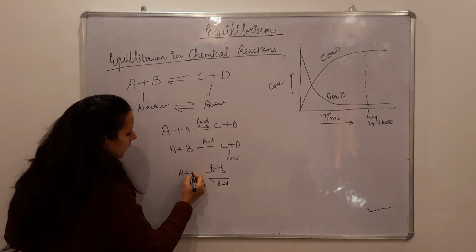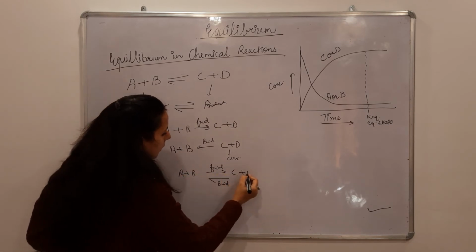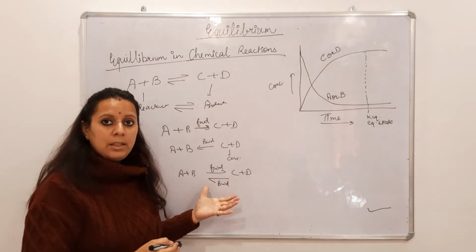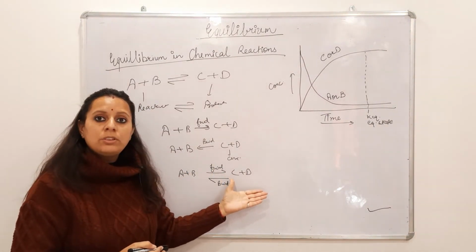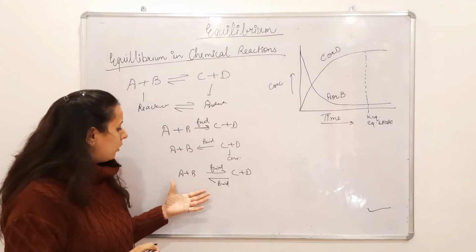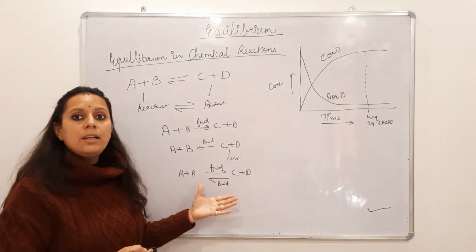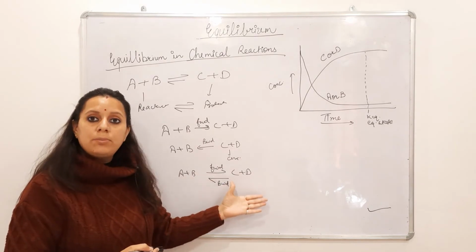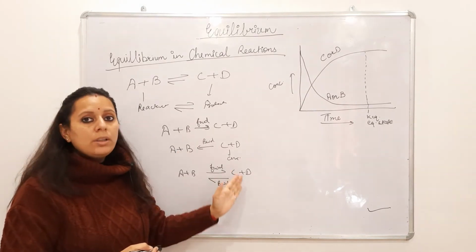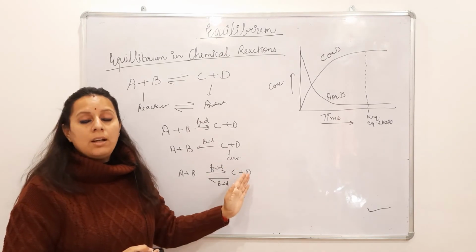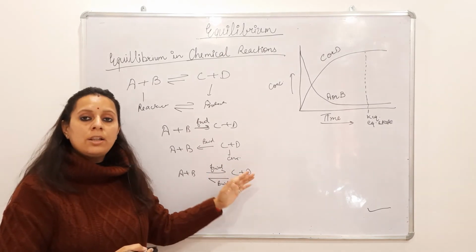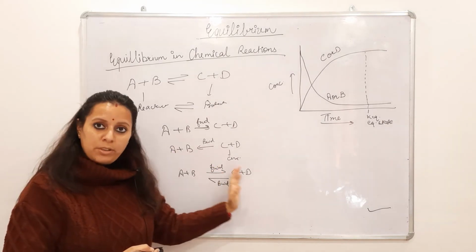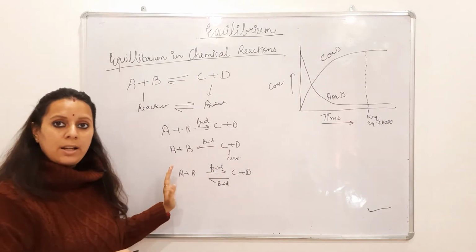Then it will happen that A plus B giving C plus D means the amount of formation of A plus B is equal to the amount of formation of C plus D, and the disappearance of A and B is also equal to the disappearance of C and D. Means both are going in an equal way. If they are dissociating, then both are associating also. If the reaction is going in the forward direction, then it is going in the backward direction also.